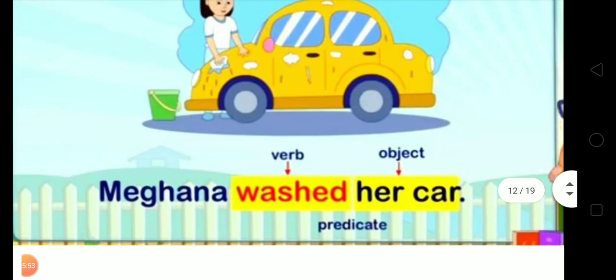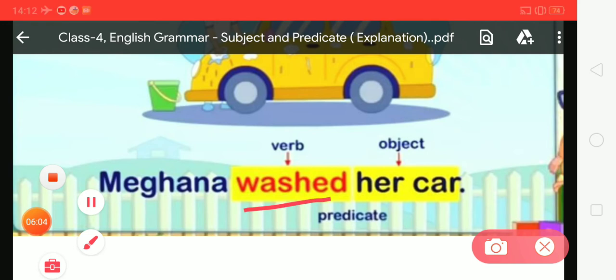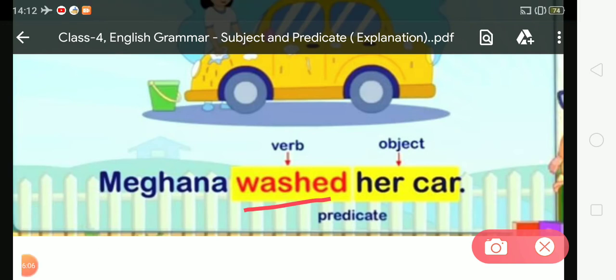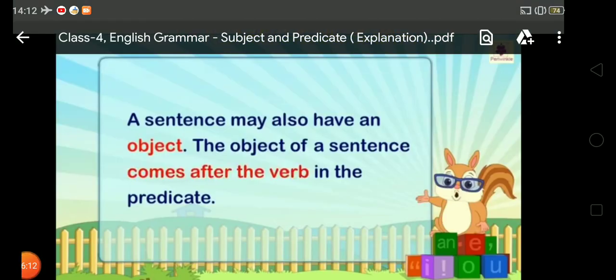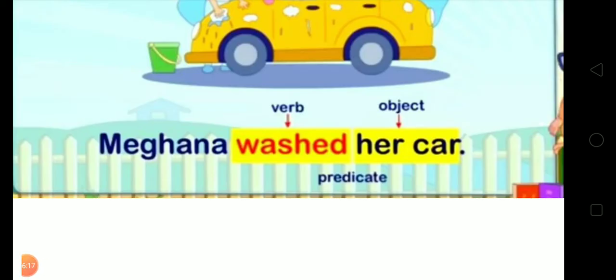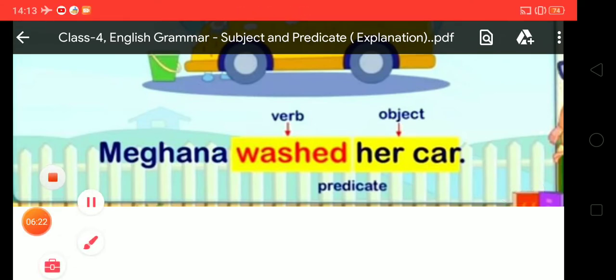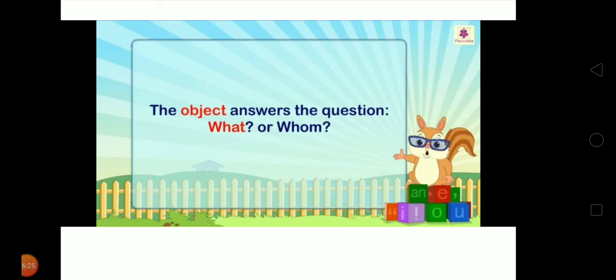For example, we can say that Megha washed her car. In this sentence, washed is the verb and her car is the object. As we learned, the object of a sentence comes after the verb in the predicate. Here we can see this is the verb and this is the object, and it will be the predicate. Okay students, the object answers the question what or whom.